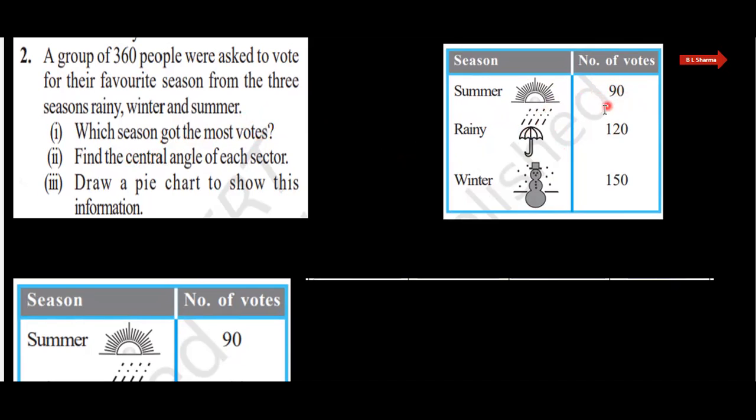See, 90, 120 and 150, and 150 is for the season winter. So what is the answer of the first part of this question? The answer is winter. That is the answer of the first part. Who got the most votes? That is 150, and 150 votes are in favor of winter.